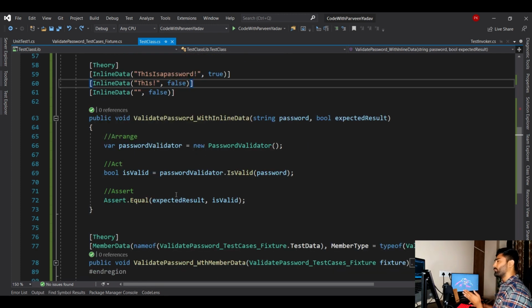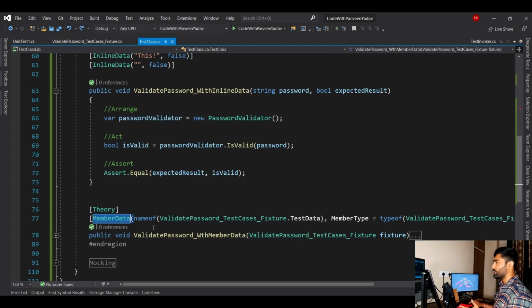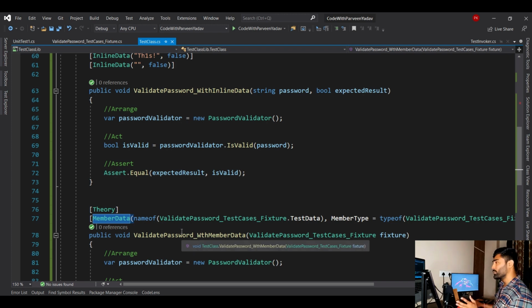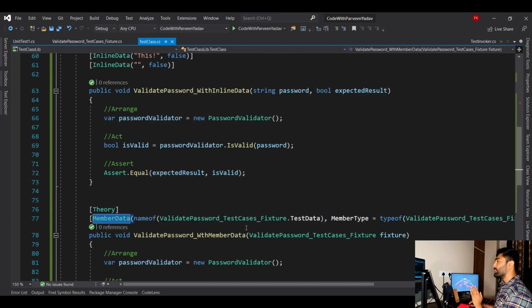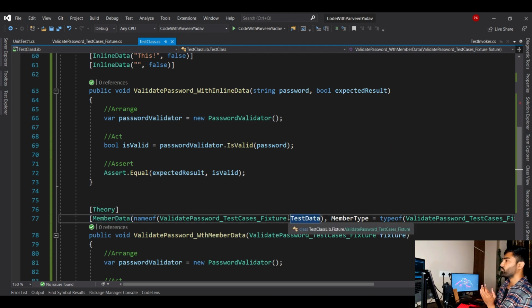So there is the birth of MemberData. What is MemberData? MemberData says you don't need to write everything inline in the same class. What you can do is create your separate class, put all of the data that you need inside that class, and call that class here. And that is something called the concept of fixture.